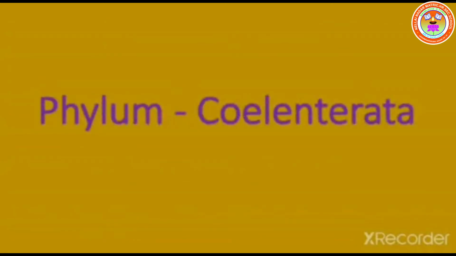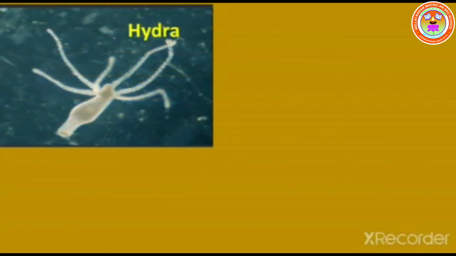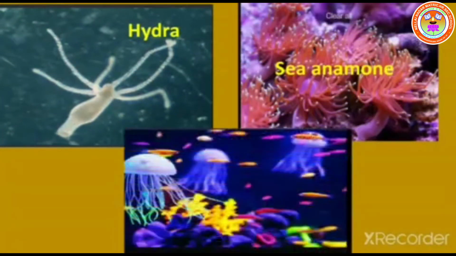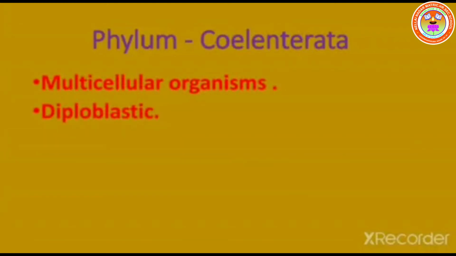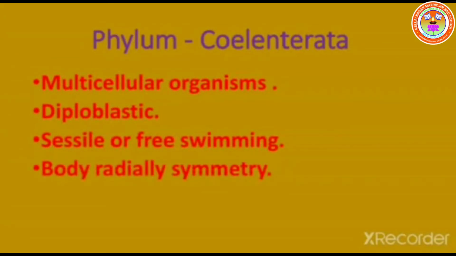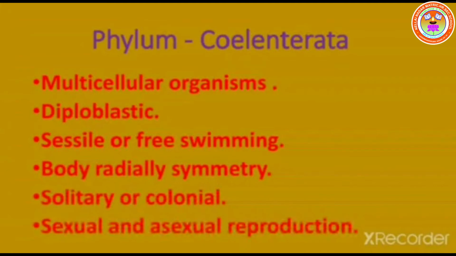Phylum Coelenterata. Examples are Hydra, sea anemone, and jellyfish. General characteristics of Coelenterata are multicellular organism, diploblastic, sessile or free swimming, body radially symmetrical, solitary or colonial, sexual and asexual reproduction.